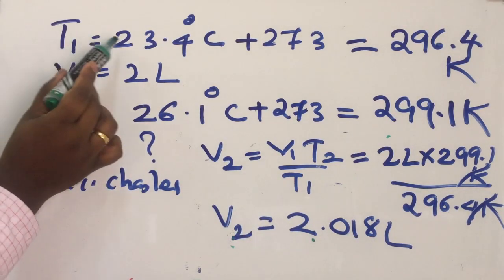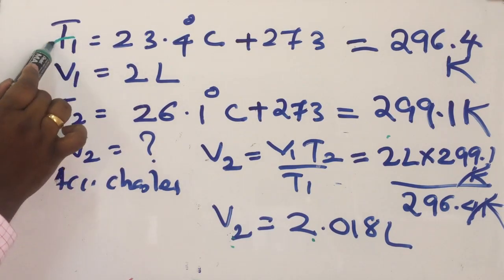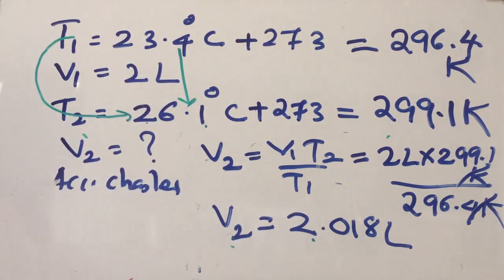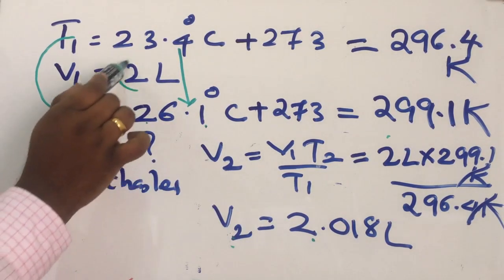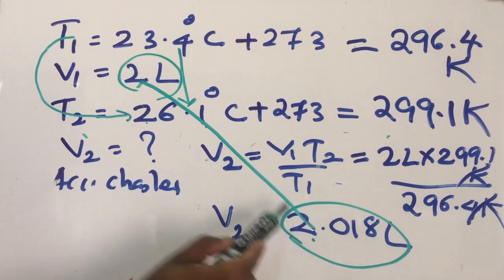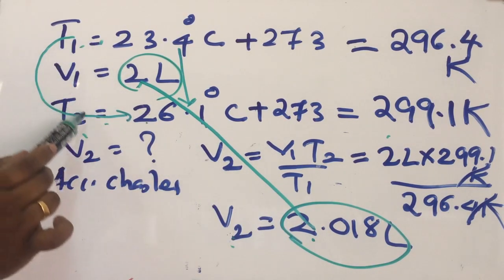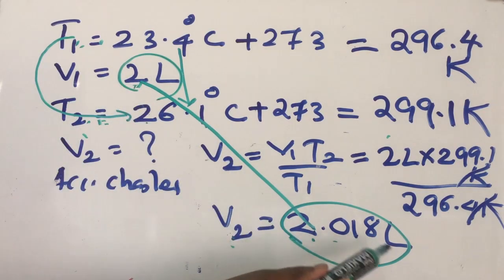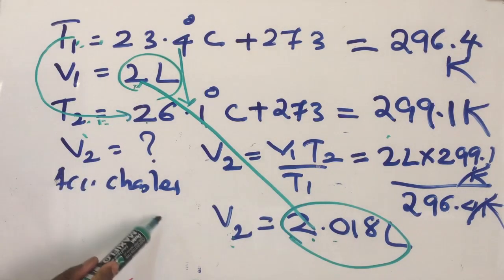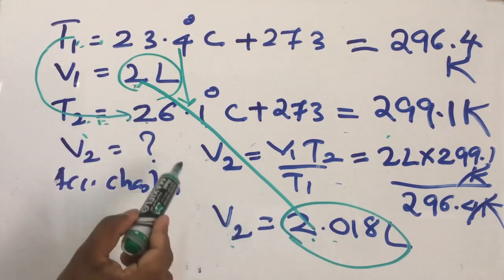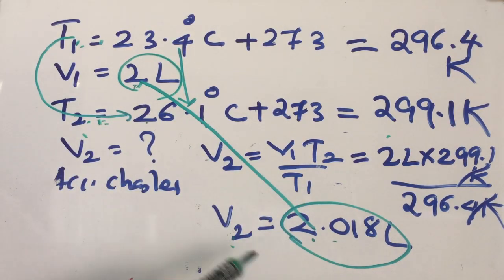Listen here. Here temperature increased from 23.4 to 26.1. Temperature is increased. What happened to the volume? Volume from 2 liter and V2 is 2.018. So temperature increased from T1 to T2. At the same time volume also increased from 2 liter to 2.018 liter. Why? Because according to Charles law, volume and temperature are directly proportional. When temperature changes, volume also will change. So the result is according to Charles law. Clear?